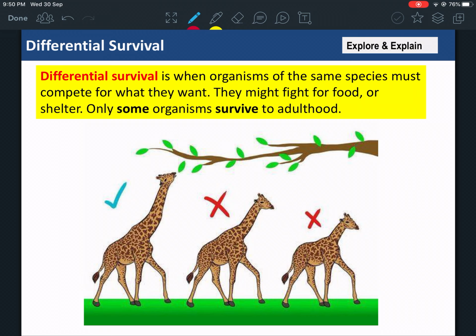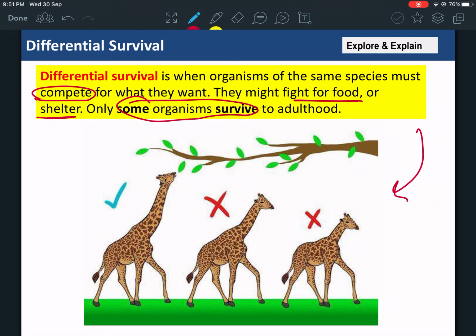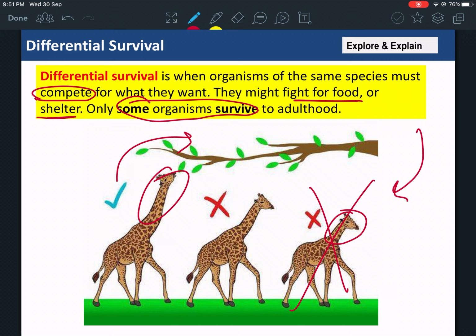There's something called differential survival. It's when organisms of the same species must compete for what they want. They might fight for food or shelter. Only some organisms survive. Same example as the giraffe. They are the same species. These have short necks, these have long necks. The giraffes with long necks were able to survive. Short necks are not able to survive.